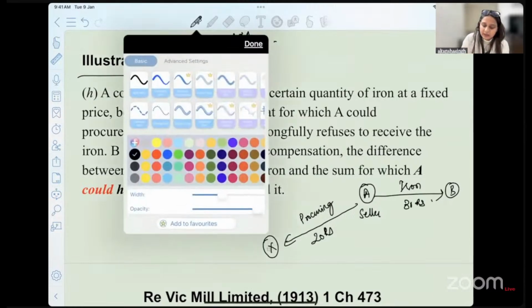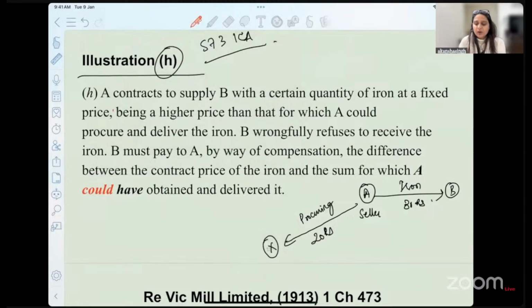Let's read it again now. A contracts to supply B with a certain quantity of iron at a fixed price, which is higher than that for which A could have procured and delivered the iron. Okay. B wrongfully refuses to receive the iron. Now B says, no, I don't want your iron. Now what is A going to do with this iron?